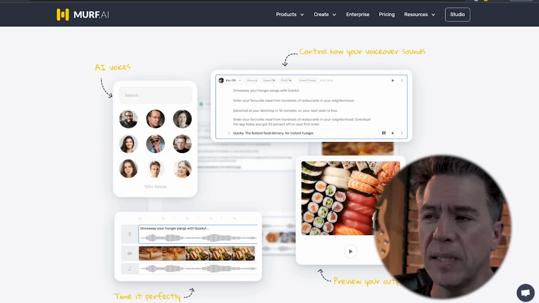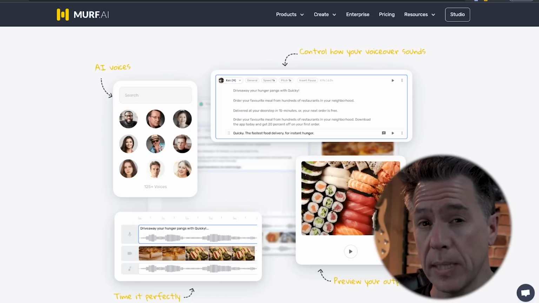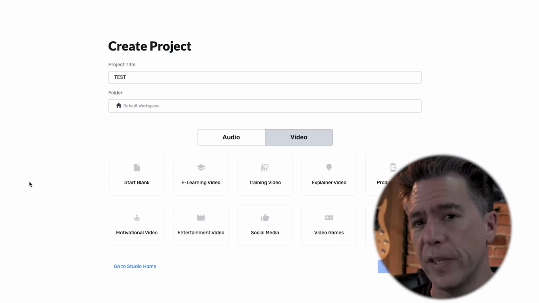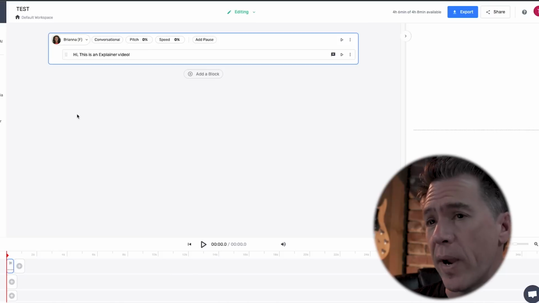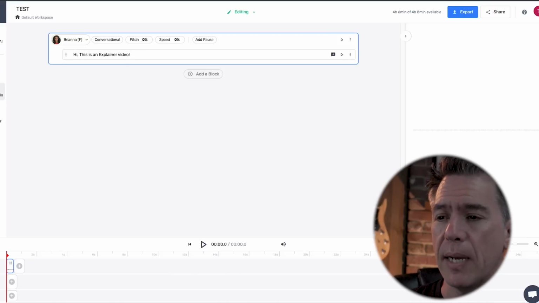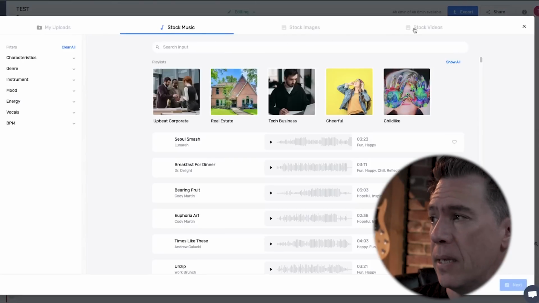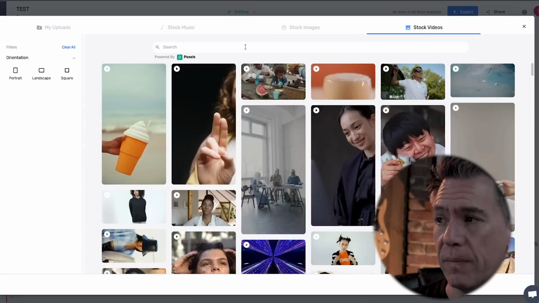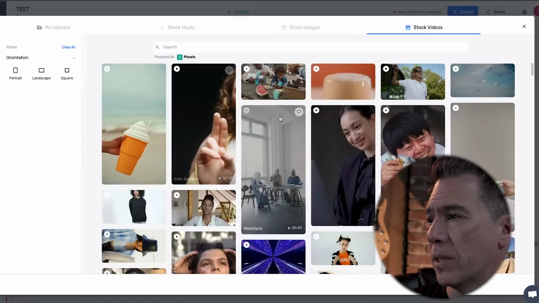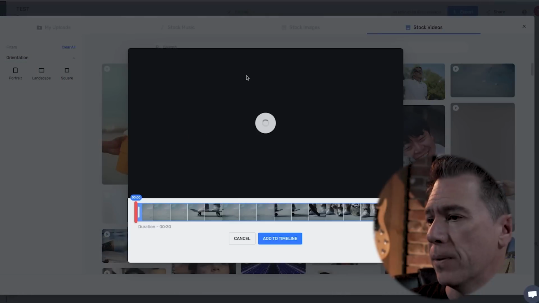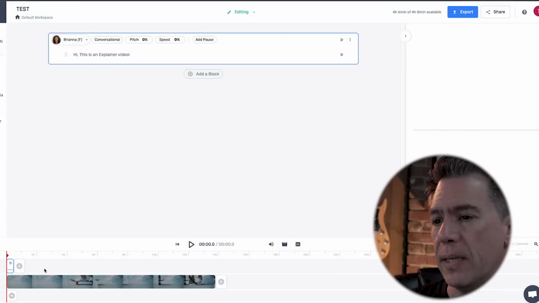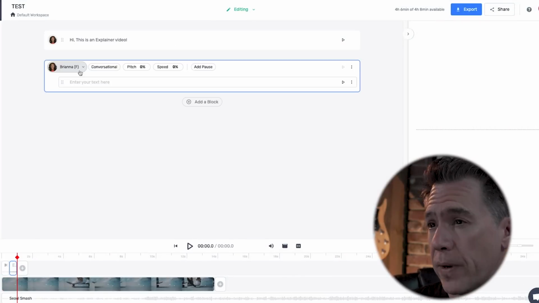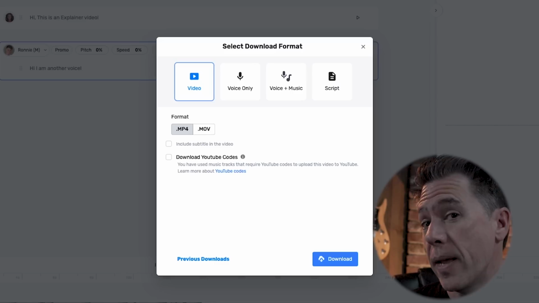Although we're mostly going to be looking at the AI voices in Murf, they do have a lot of other features in here, such as video aspects where you can build a trainer or explainer video, where you could write your script to be narrated by someone. You can add media in, and even have stock photos and videos popped in. So let's just grab this, for example. Trim it, and then add it directly to your timeline, and there it is. Add more voices very easily as well, and then export the whole thing out.